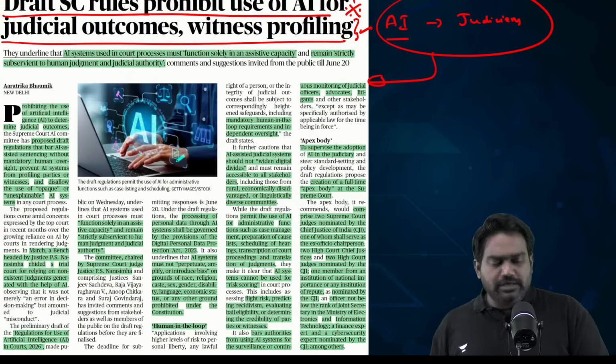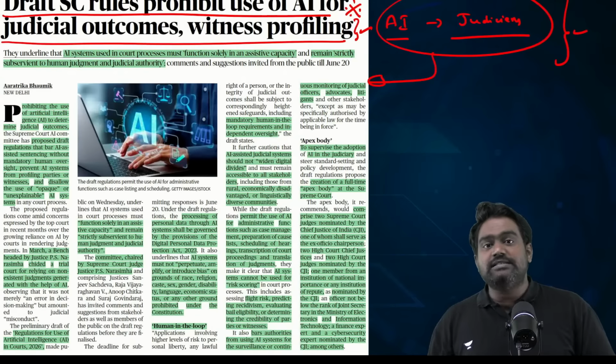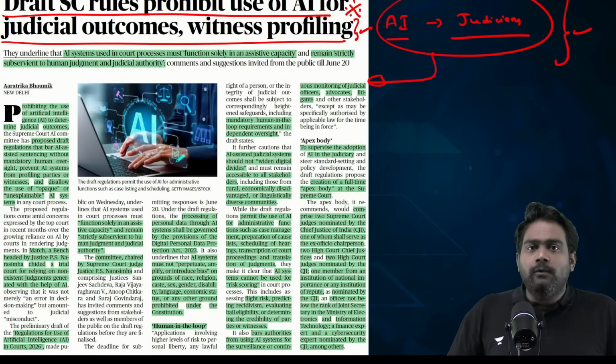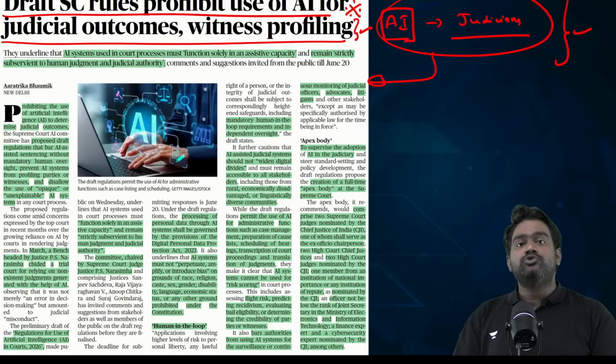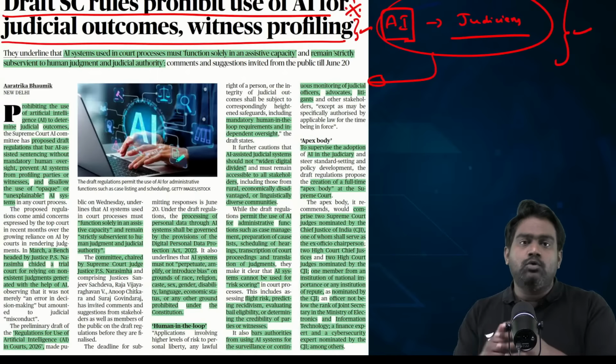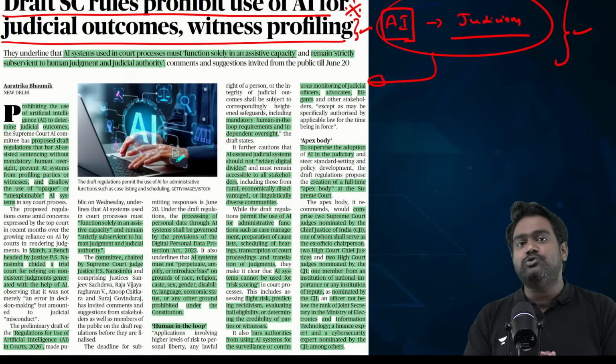This was heavily criticized by the Supreme Court, and it basically grabbed national headlines as well. That how can you allow untested AI tools to drive human judgment and judicial authority? That's what a trial court judge had done, relying on an AI tool to deliver a court judgment.